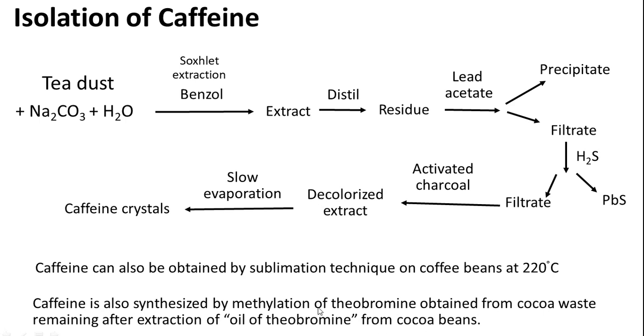So this is a semi-synthetic protocol where we make use of the leftovers after the extraction of theobroma oil. From there we isolate theobromine, which is available in large quantities in this material, and that can be methylated by using methyl iodide or something like that to obtain caffeine. So these are the three industrially used procedures available to us.